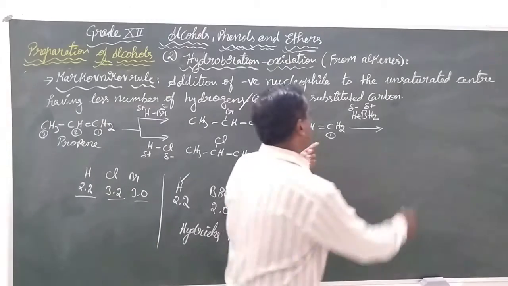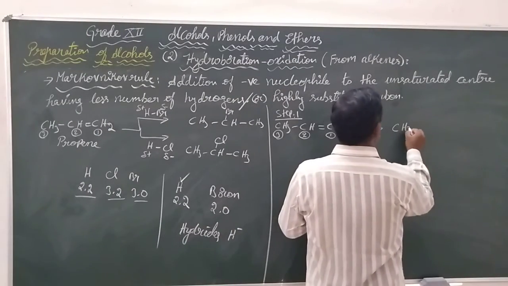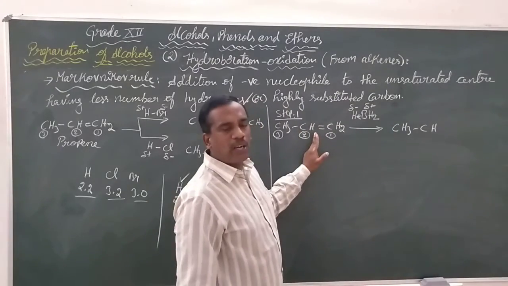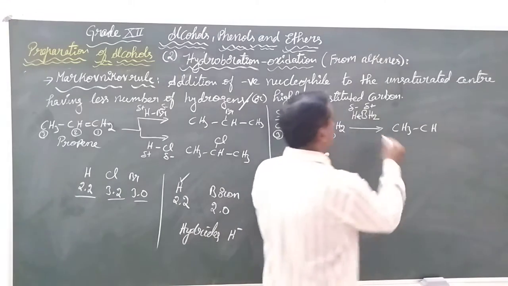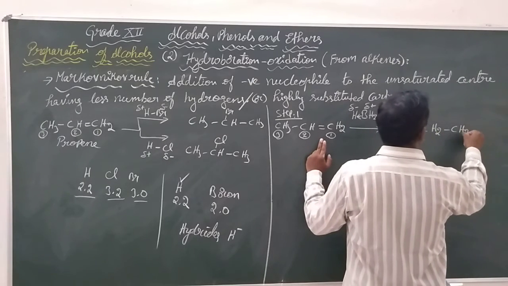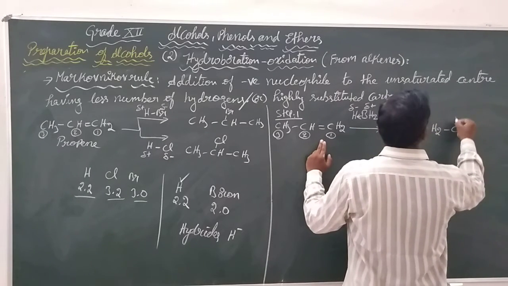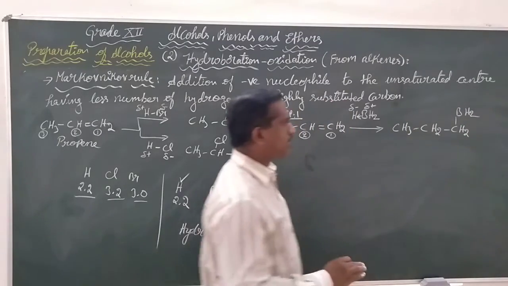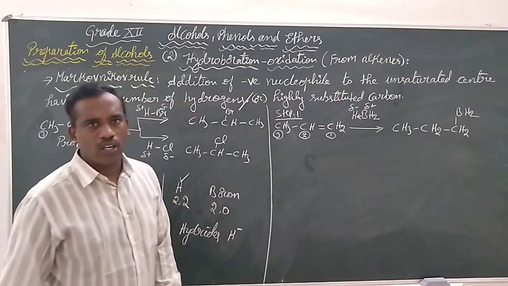So which carbon can we get? Like CH3, CH, this is what? The carbon having a lesser number of hydrogens. So the hydride is going to attach there, giving CH2, BH2. This is the intermediate we got.